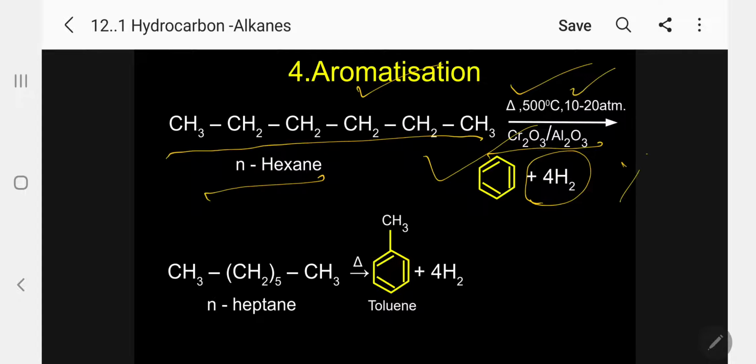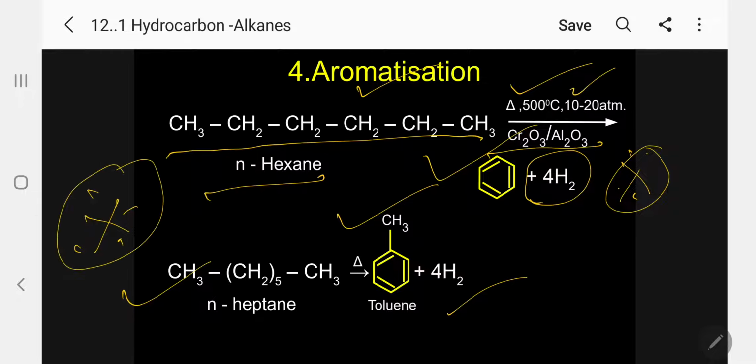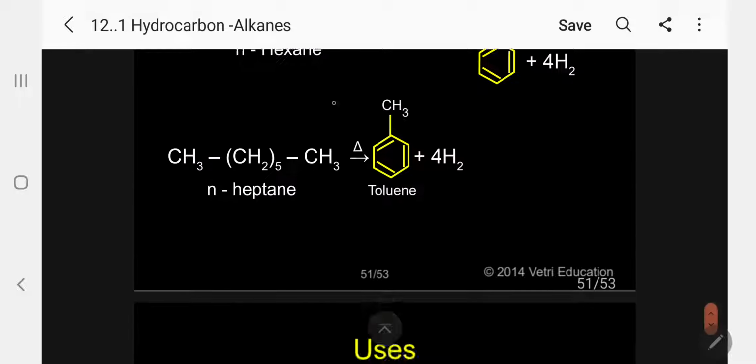Please follow. We are getting from an open chain compound to an aromatic compound. It is called aromatization. Instead of n-hexane, if you take n-heptane, toluene is produced under the same conditions. Please follow. This is the most important reaction of alkanes.